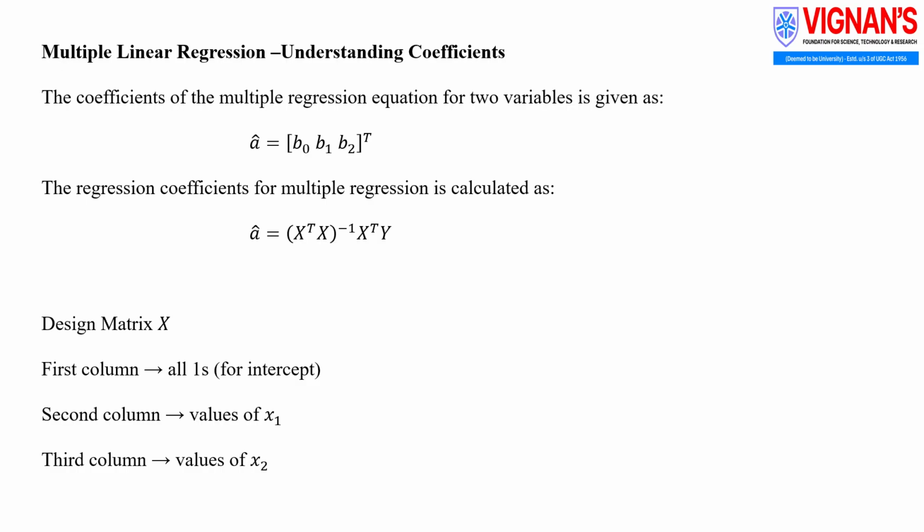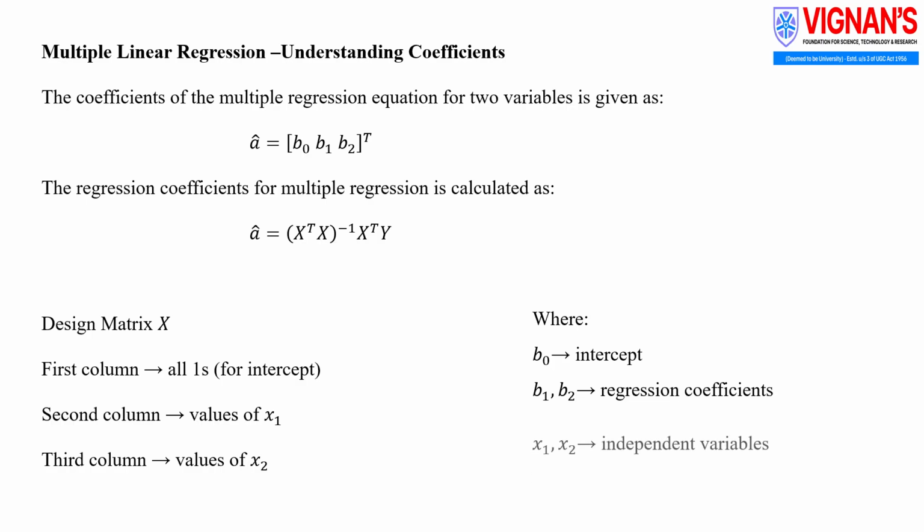The estimated coefficient vector contains three values, where b0 is the intercept of the model, while b1 and b2 indicate how strongly each input variable affects the output. x1 and x2 indicate independent variables. Once the calculation is complete, the final regression equation is formed using the obtained coefficients.